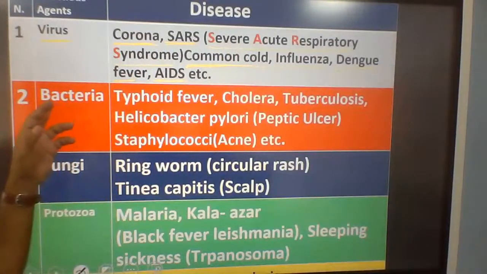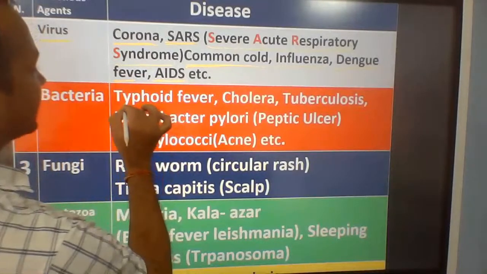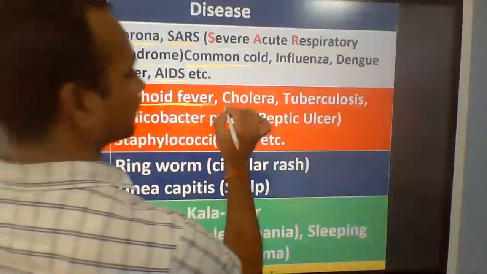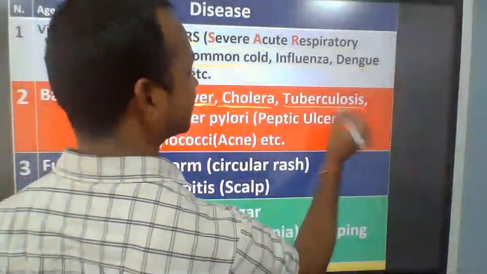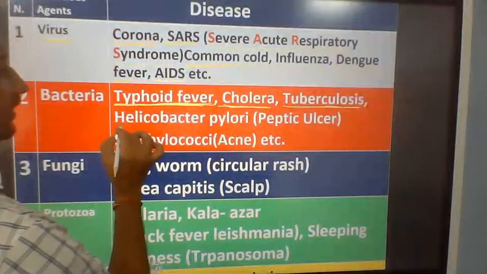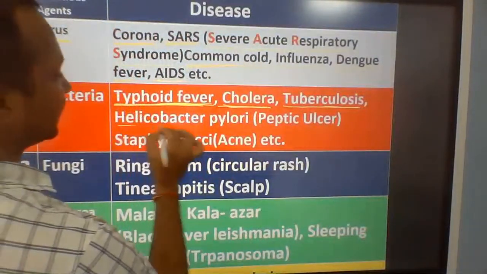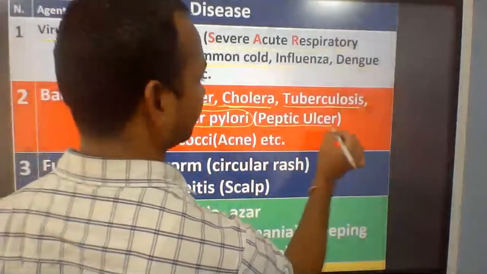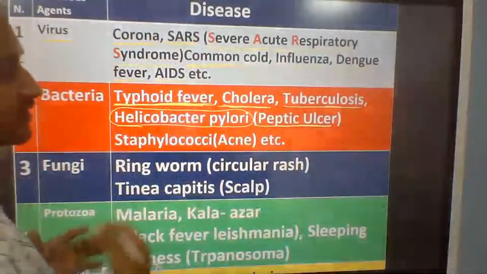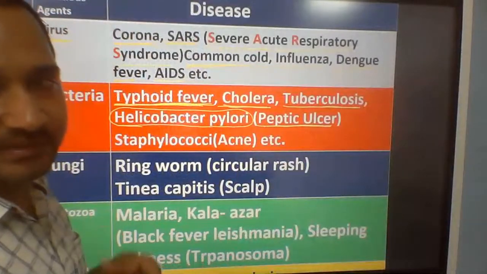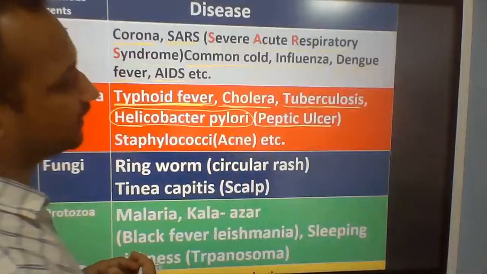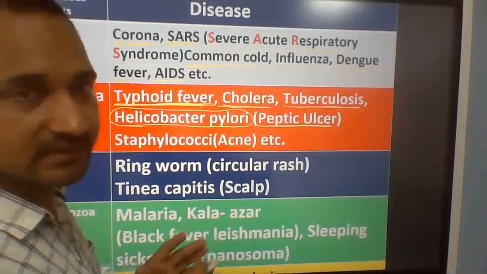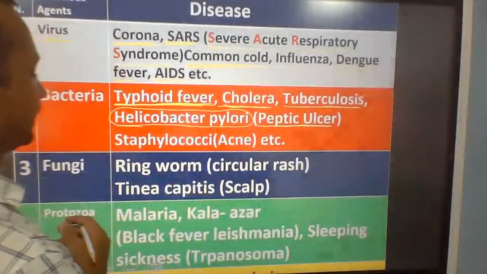Another group of infectious disease causing agents is bacteria. Bacteria cause, number one, typhoid, very common, cholera, tuberculosis. Another example is Helicobacter pylori. This is a germ, a bacteria that causes peptic ulcer, gastric ulcer, stomach ulcer. They are very close to cancer. They are not as dangerous as cancer, but they are very much close to that.